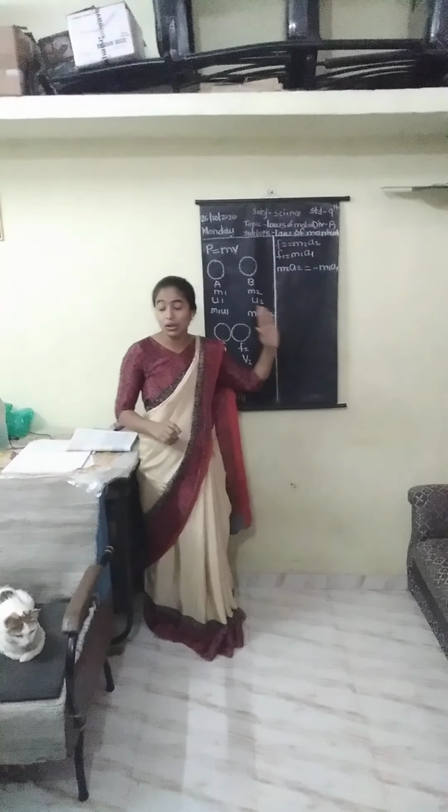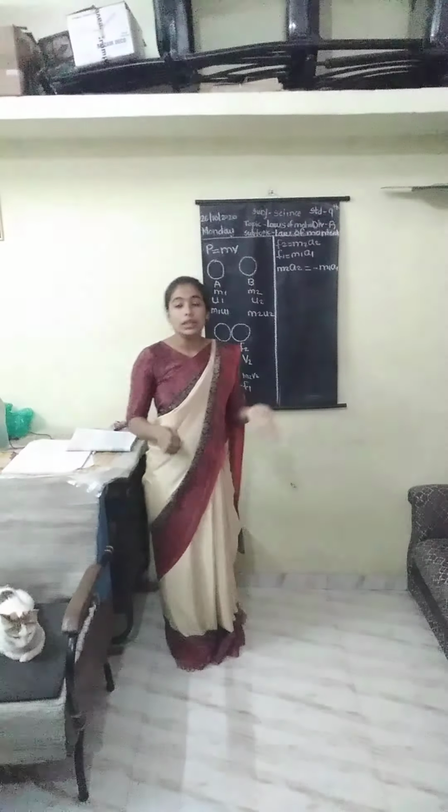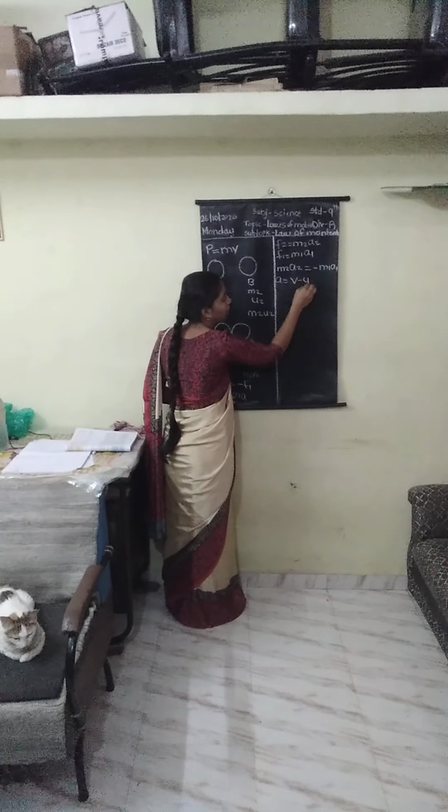Now what is a here? A is the acceleration. What is the definition of acceleration? It is the rate of change of velocity, so we can define a as (v minus u) upon t.